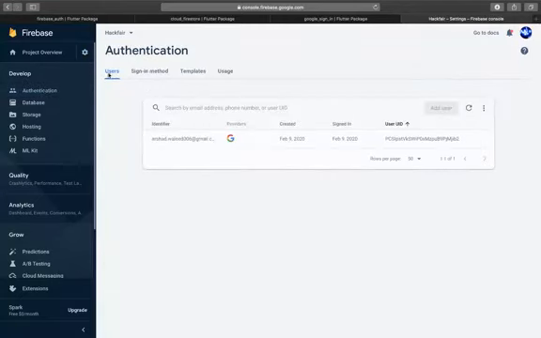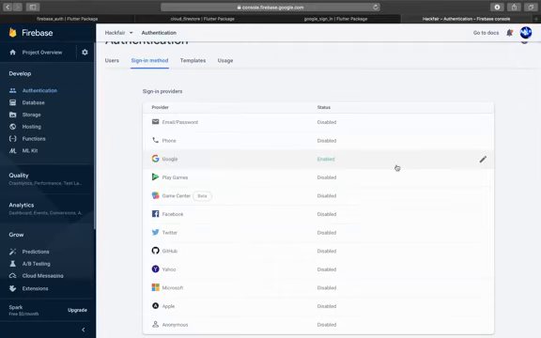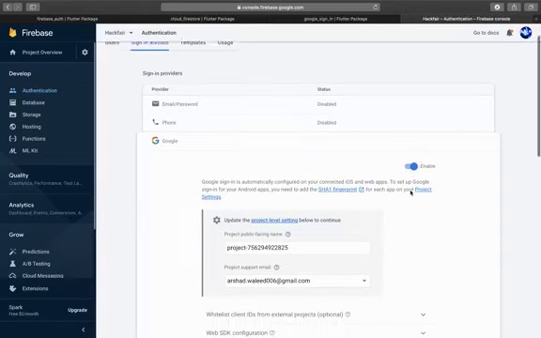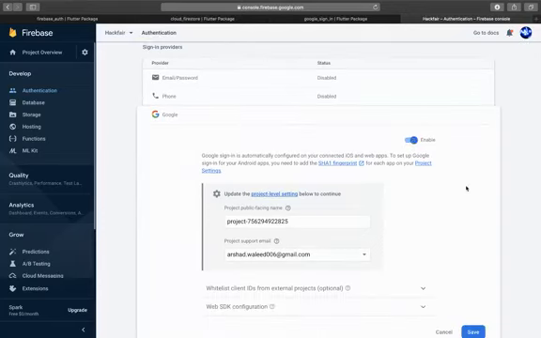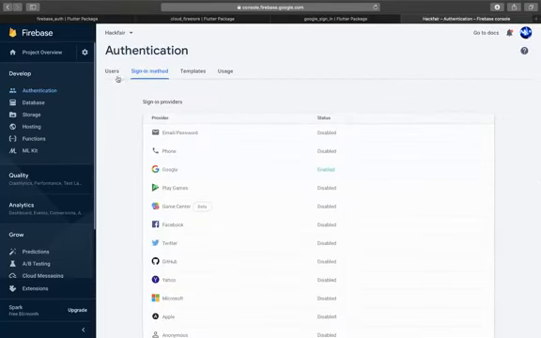One more thing is when you come to authentication, because we are using Firebase authentication, you need to come here to authentication, and you will see a screen which says enable sign-in. When you enable sign-in, you will be directed to this screen, and you will press this edit button, and you will see enable. This would be disabled at first, and you need to enable it. When you enable it, only then you will be able to sign in to your apps, both Android and iOS. This is very important. You need to enable this for both Android and iOS.